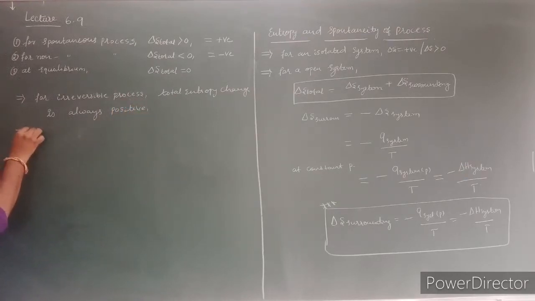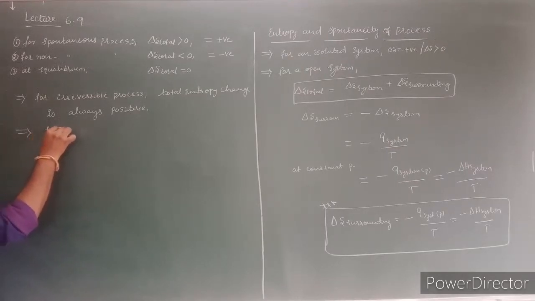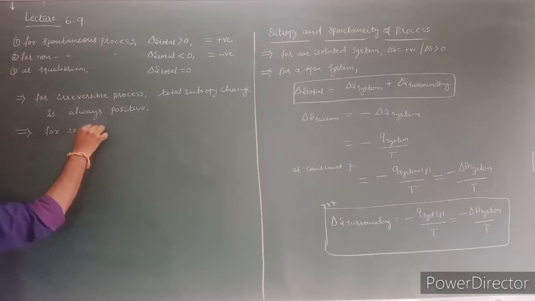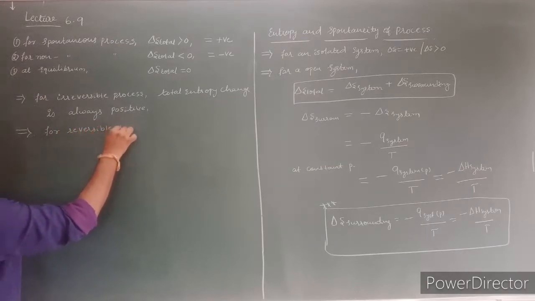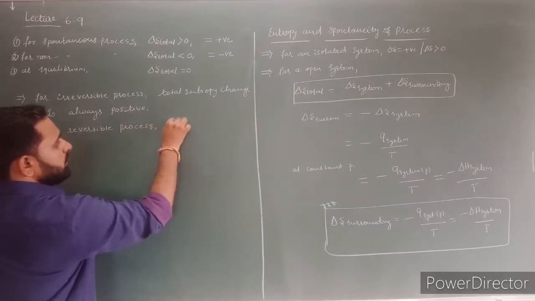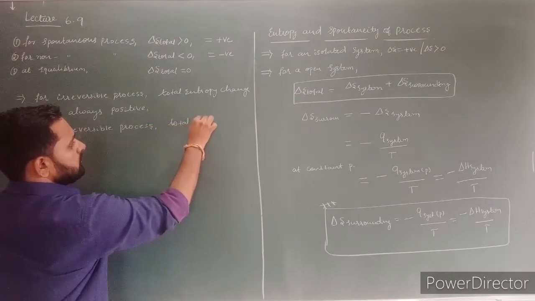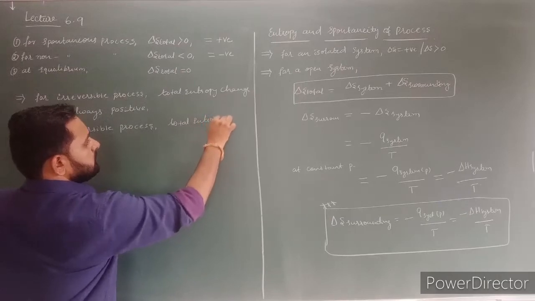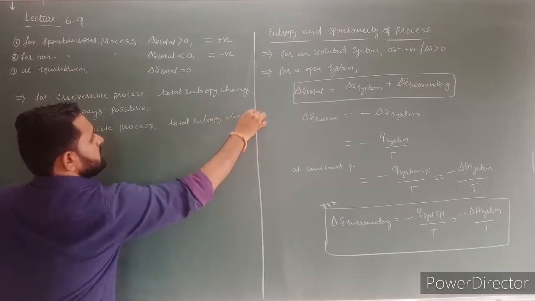But for reversible process, the total entropy change is always 0. For reversible process, total entropy change is 0.